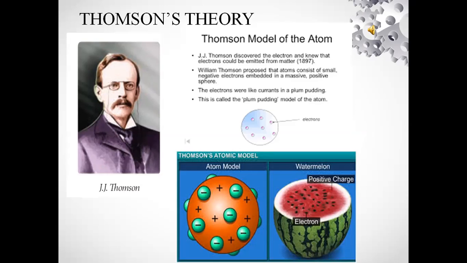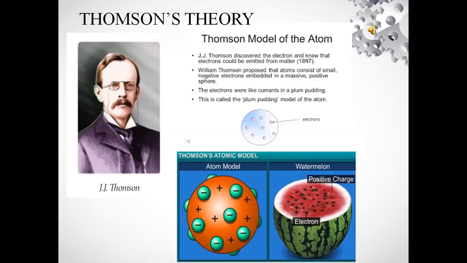Now the Thomson's model of the atom. J.J. Thomson discovered the electron and knew that electrons could be emitted from matter. He proposed that atoms consist of small negative electrons embedded in a massive positive sphere. The electrons were like currants in a plum pudding. This is called the plum pudding model of the atom. The Thomson's atomic model is here.